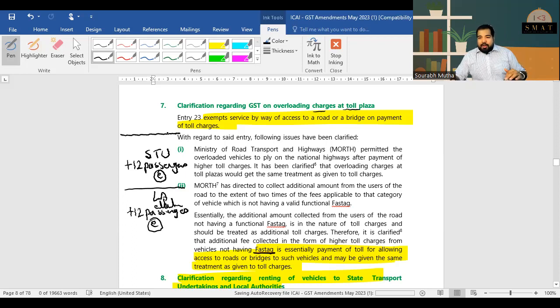Guys, you are moving to Canada or to some foreign country and you want a migration certificate from your college. That migration certificate is also part of your education services, and that one is also exempt. Next, you've dug out some metals, minerals, etc., transporting into the factory. Will that be taxable? Of course, that is taxable, guys. There is no exemption on that. You see a lot of news channels, etc., have guest anchors. Example, if as for the budget, they call some speakers and they pay them honorarium, that honorarium is also taxable, guys. Don't worry. Taxable, everything is taxable. Only the ones which are exempt you have to focus on.